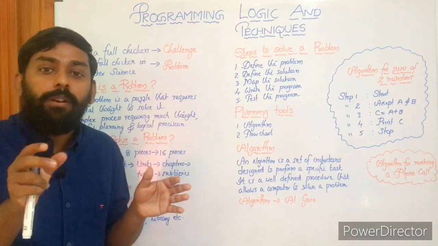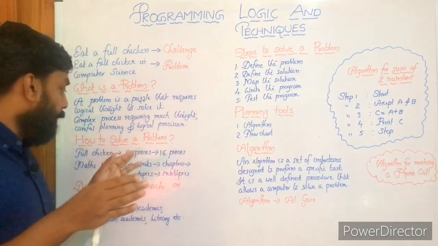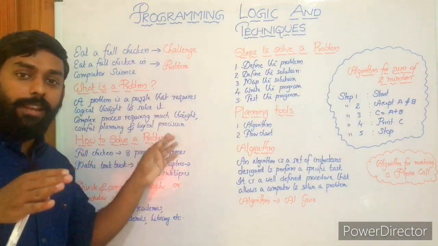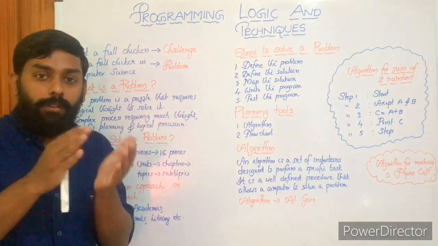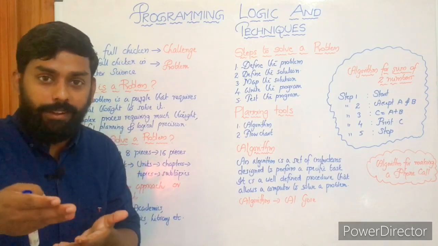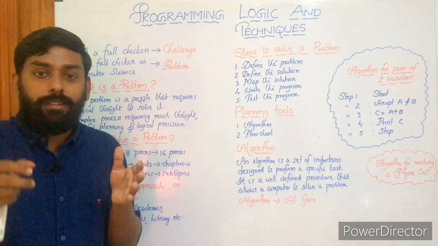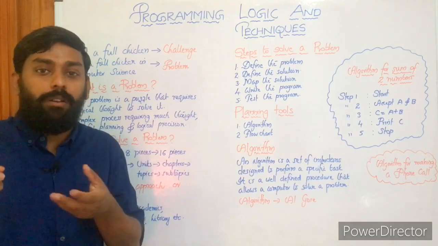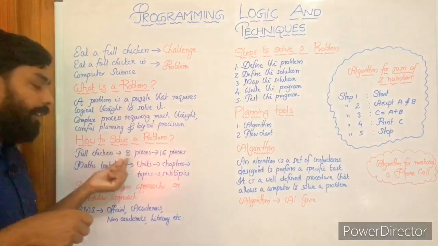You can break down the full chicken into pieces, right? Either into 8 pieces, then again into 16 pieces, right? We'll divide the full chicken into 8 pieces. Then we'll divide it again, and finally we get 16 pieces. Of course with 16 pieces, it will be very simple for you to eat, right? Yes, so that is the logic.